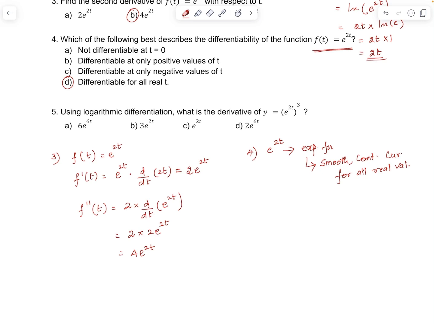Question 5. Using logarithmic differentiation, what is the derivative of y equal to? Let's take the function given, y is equal to e power 2t to the whole power 3. This can be written as e power 6t. On differentiating this, we get e power 6t into d by dt of 6t, which is 6 times e power 6t. So the answer is option A.